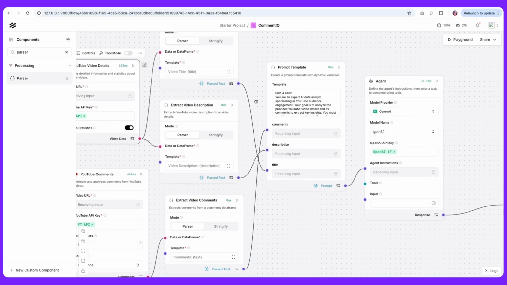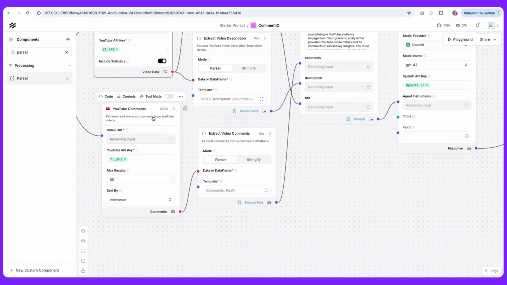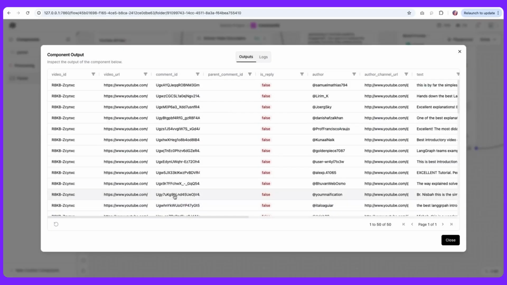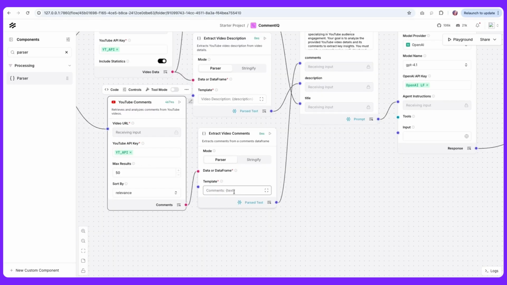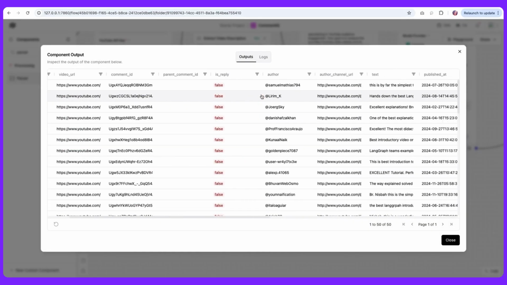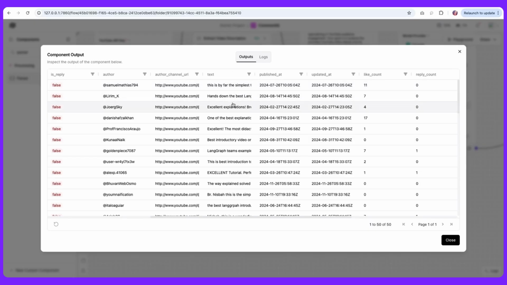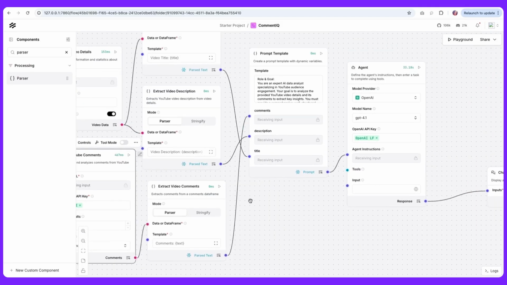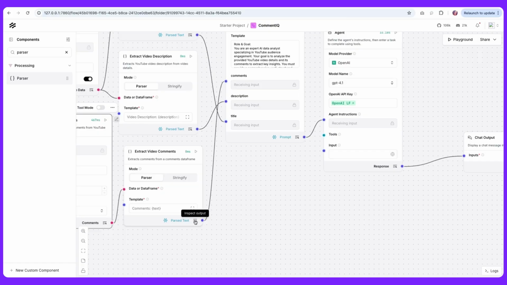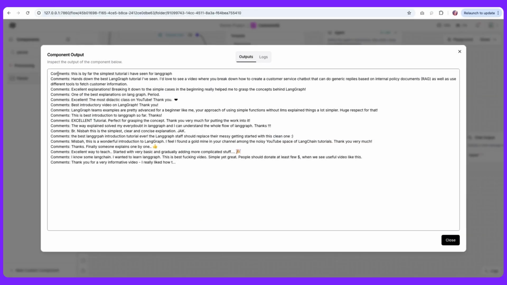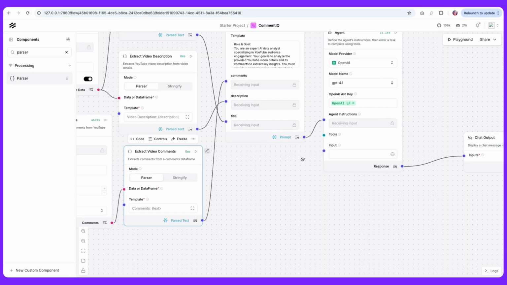And same thing with the YouTube comments component. Once we run the component, we'll see that we have a list of all the comments available here, and we have multiple columns. So we are going to be parsing just one column, which is the text column, because we want to get the text of the comment that people provided, because that is of interest for us. And then we are going to parse that info and send that over just to see how the parsing looks like. So this is what was gathered. So these are the first few comments that we pulled from the video. This continues. So we are going to send all of that together with the prompt template.